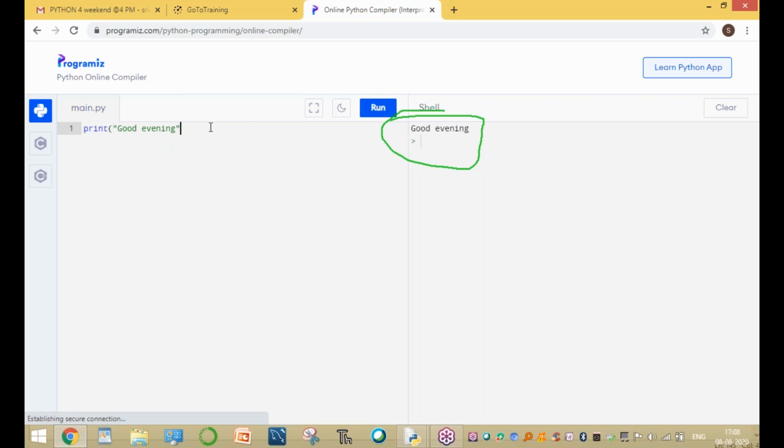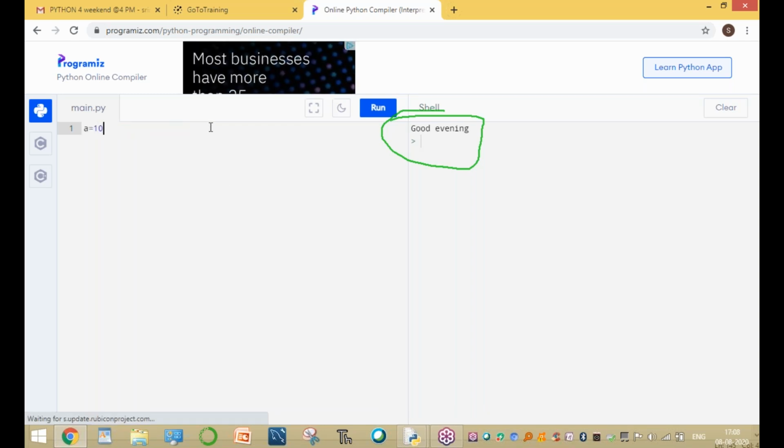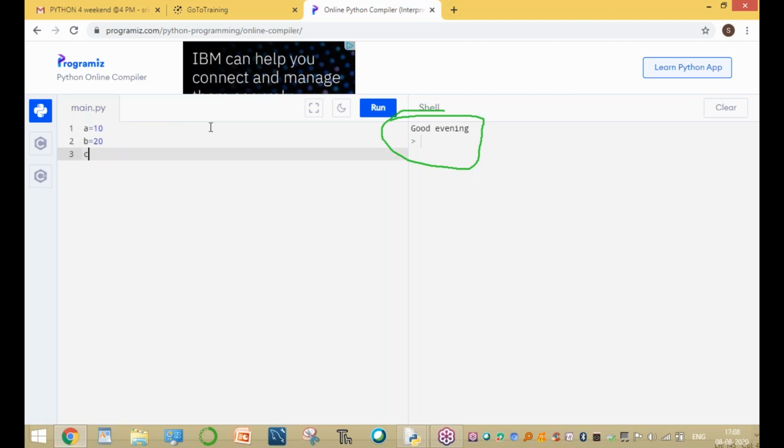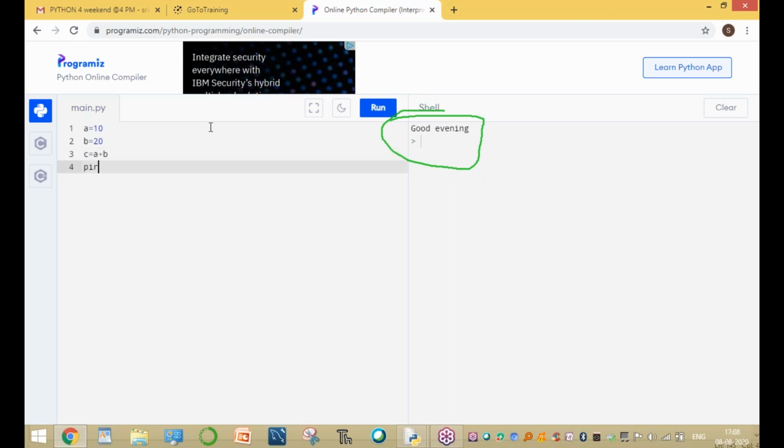For example, I want to print A equal to 10, B equal to 20, C equal to A plus B, and print of C. This is a direct program, addition of two numbers. Print the value of C.